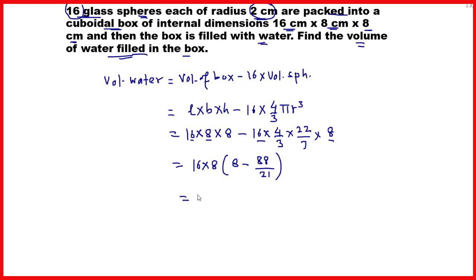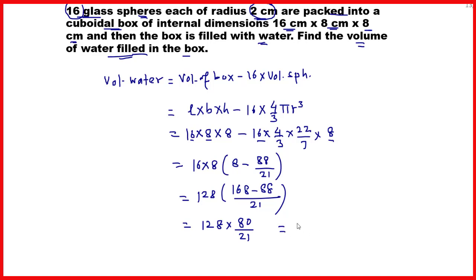So which is equal to 16 8s are 128 into bracket 21 8s are 168 minus 88 upon 21. So which is equal to 128 multiplied by 80/21.